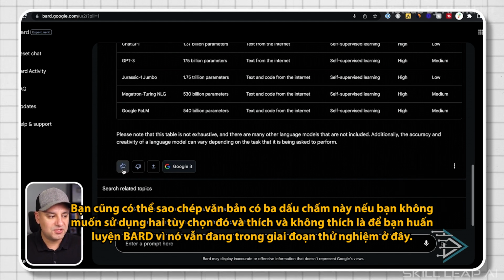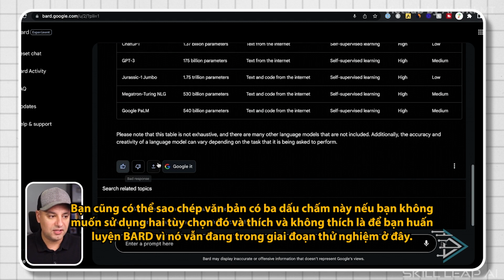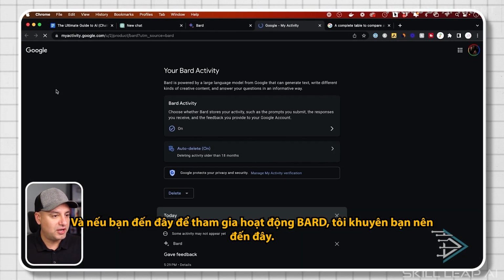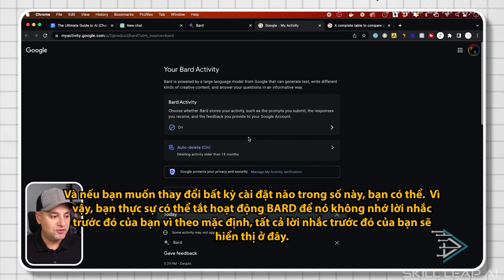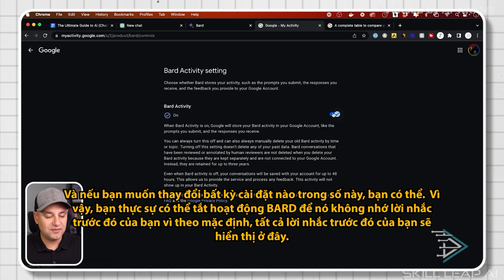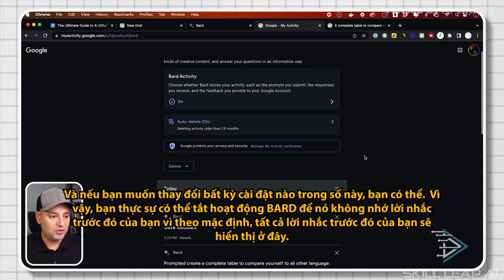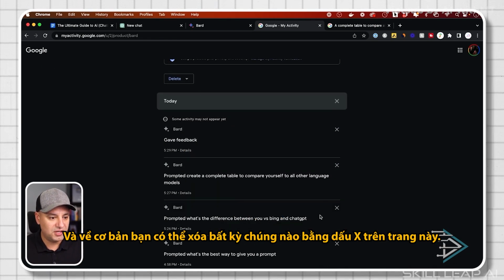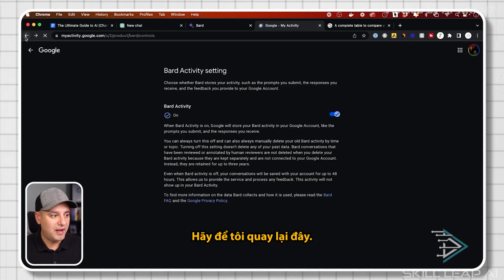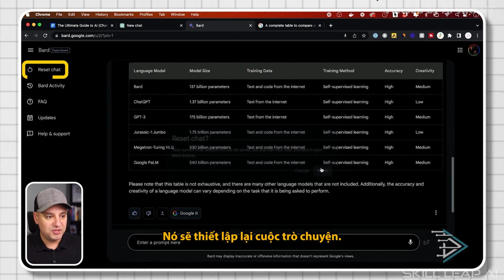And the thumbs up and thumbs down are for you to train Bard because it's still in the experimental phase here. And if you go over here to Bard activity, I recommend you go over here. And if you want to change any of these settings, you can. So you could actually turn off Bard activity so it doesn't remember your previous prompts, because by default, all your previous prompts will show up over here, and you could basically erase any of them with the X on this page. Let me go back here. And if you want to start again, you just press reset chat. It's going to reset the chat.